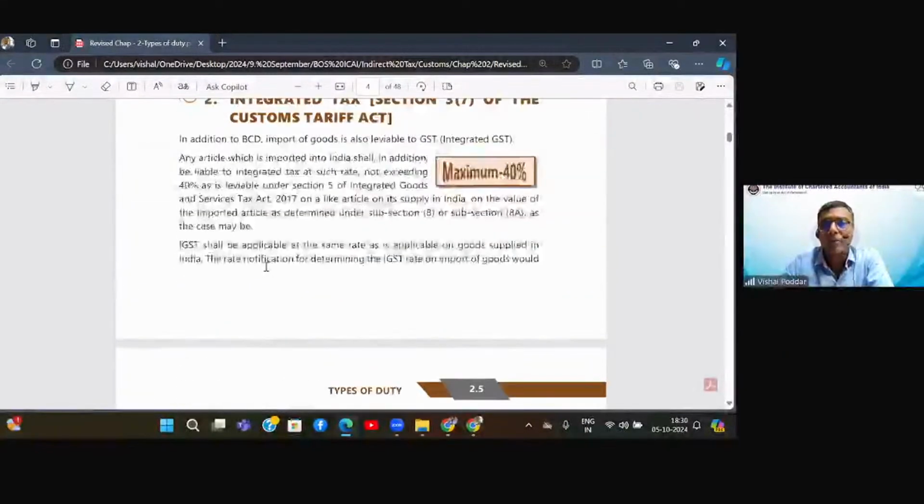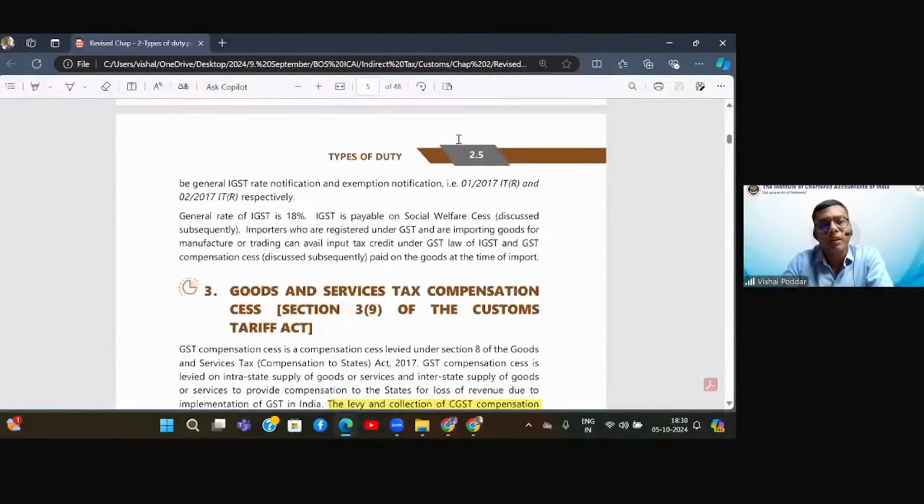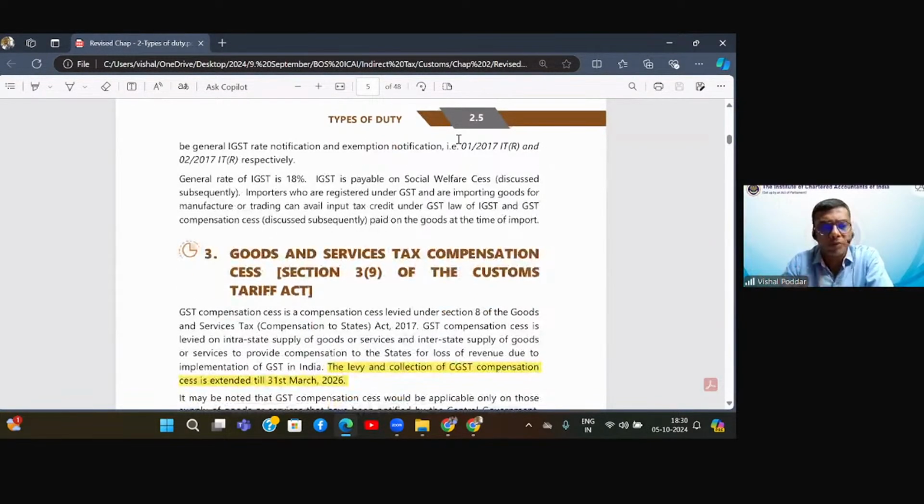So my interpretation is that here they are simply saying that in addition to BCD, import of goods is also leviable to GST. Simple. Here they have not put the condition of supply. So once your goods fall in the import definition, they would be leviable with IGST under section 3(7) of the Customs Tariff Act without satisfying the conditions and all the requirements of section 7 of the GST law, which is of supply. I hope this is clear.